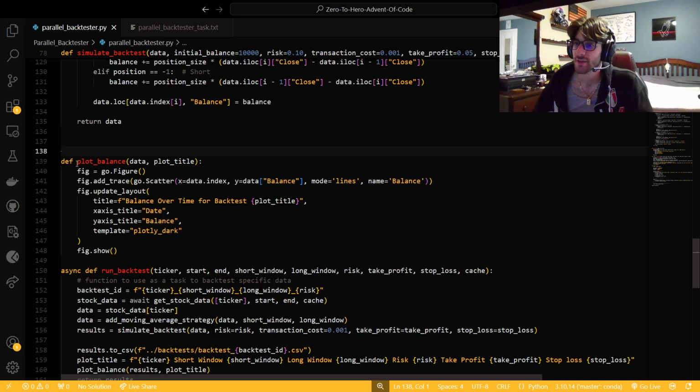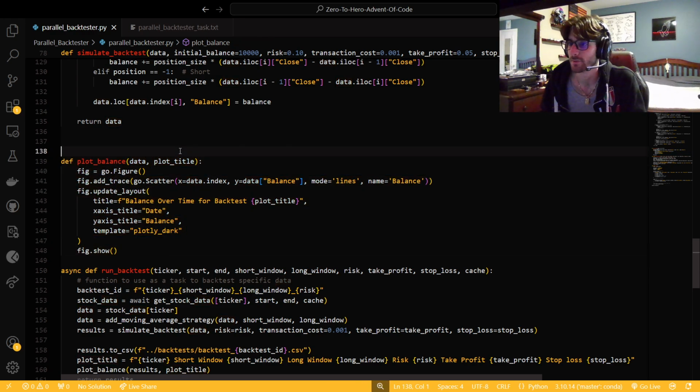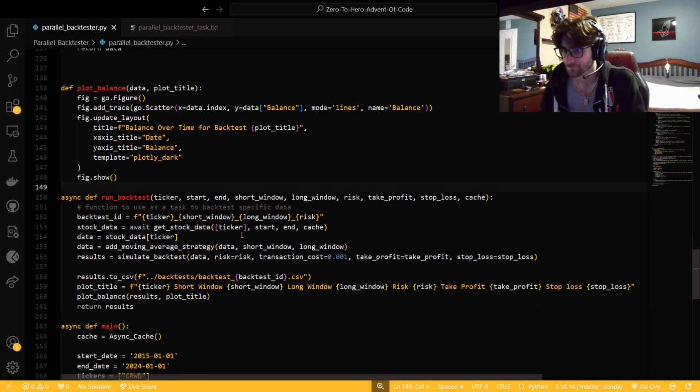So now in our plot balance function, we just need our data frame for each backtest. We're going to get into that. And then the title that we're going to put for it, we'll get into that. But this is just a simple plotting function for our balance. That's the only thing we need to plot. I set it to dark mode, but you don't have to.